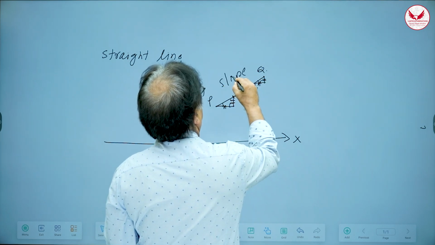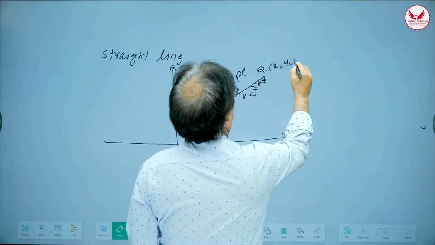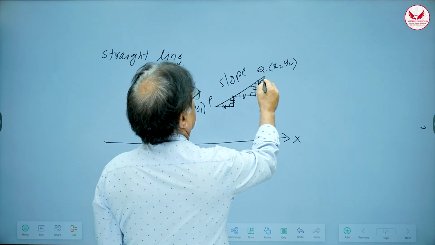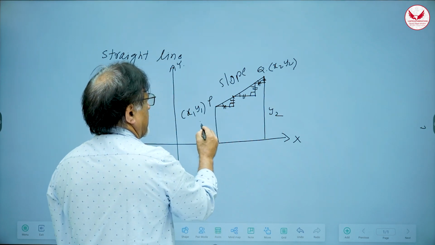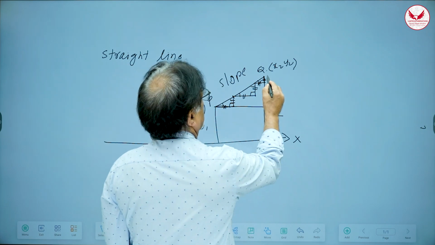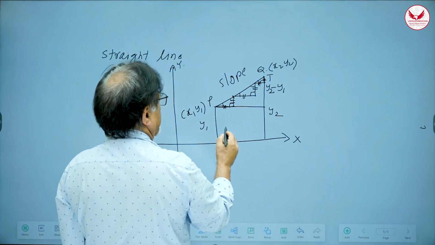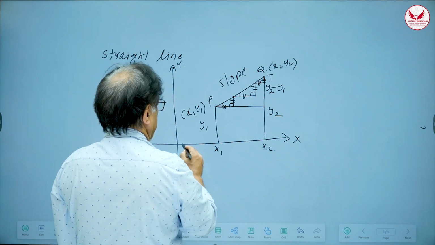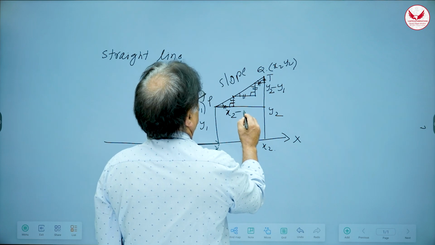So you have to understand the concept of slope. So what is slope? Suppose Q has coordinates x2, y2 and P has coordinates x1, y1, right? So that means this is y2, correct? And this is y1, okay? Now if I complete this, then this will be the difference here, and that difference will be y2 minus y1. And if I complete this, then this is x2, correct? And this is x1, right? So therefore, this distance is going to be x2 minus x1.